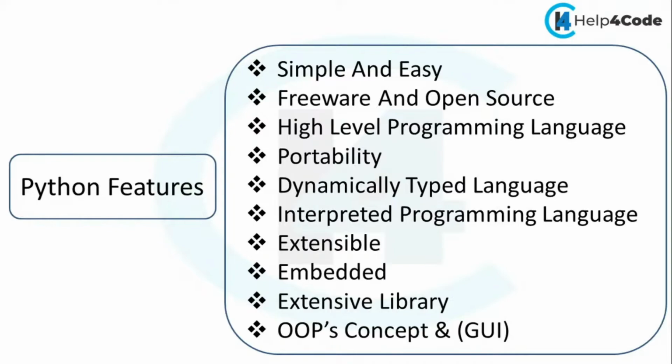The next feature we have is portability. What is meant by portability? Python is a portable language, that is, we can migrate from one platform to another platform very easily. Python programs will provide the same results on any platform. If you know Java, it is a portable language. Whenever we compile Java, it generates bytecode, and that bytecode we can run on another system. Bytecode is a portable file. If bytecode is generated on a Windows system, that code can be run on another system. That is the concept of portability.